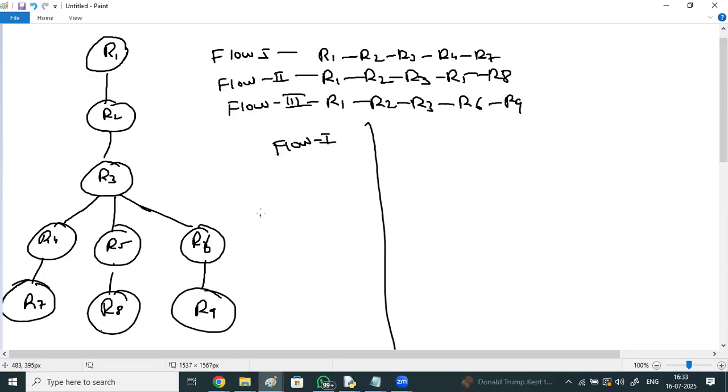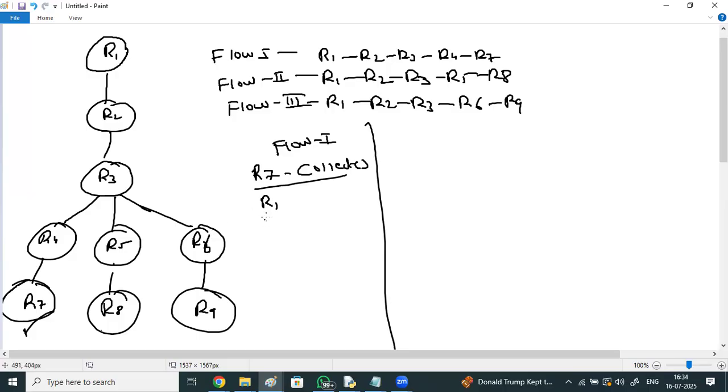If I want to execute flow 1, I need to perform an action on R7. If I perform some action on R7, from R1 to R7, they get loaded one by one and executed. I need to say R7 dot collect. Collect is an action, count is an action. I'll discuss one by one what are the various actions available.